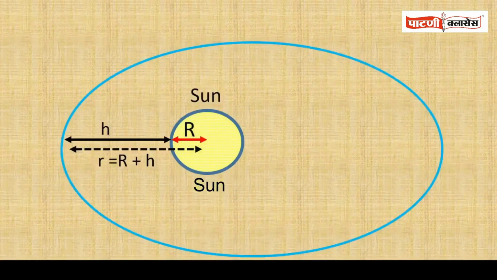Let capital R be the radius of the Sun and the planet orbiting at a distance h from the surface of the Sun. So the distance from the center of the planet to the center of the Sun equals R plus h.